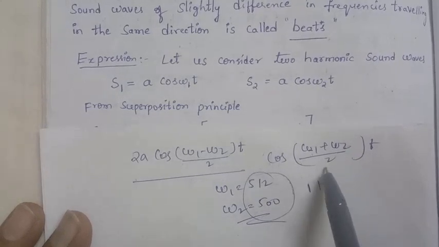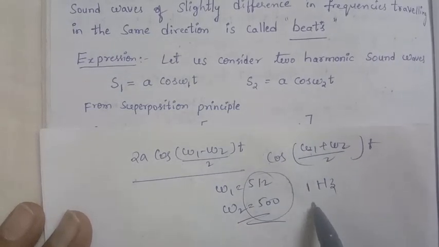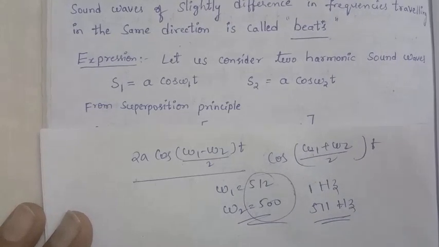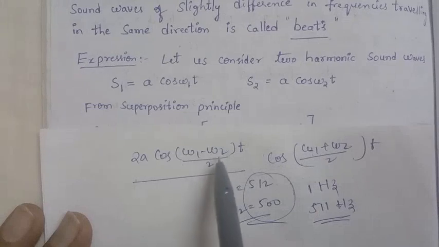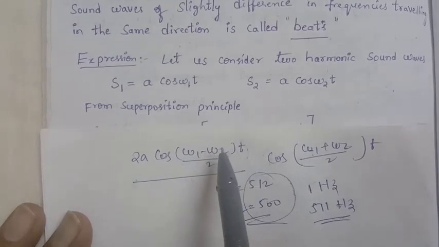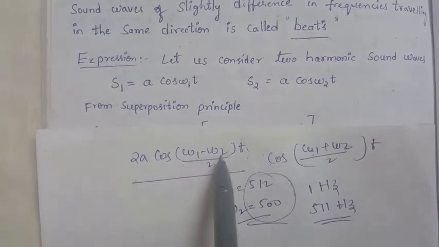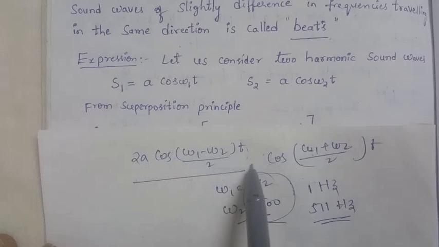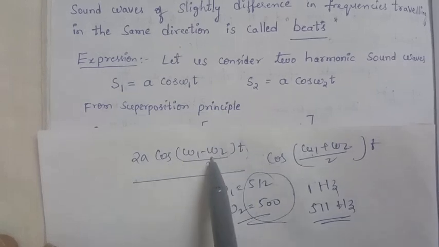(Omega 1 plus omega 2) by 2, what value are we getting? Around 506 Hz. Suppose omega 1 minus omega 2 is equal to 0, then this term goes to 0. Automatically, if these two have the same frequency, this term goes to cos 0, which is 1.